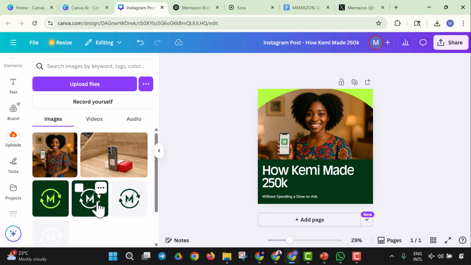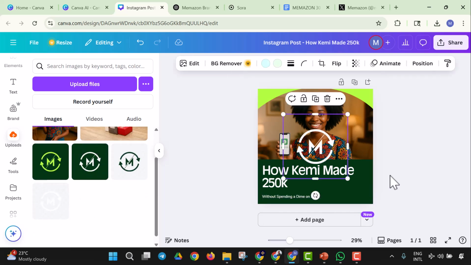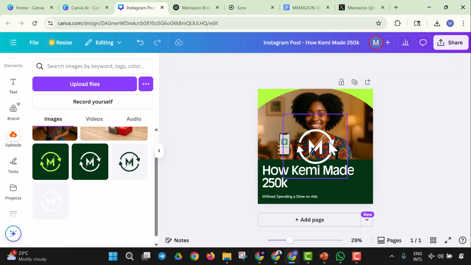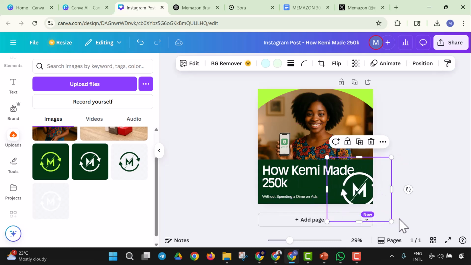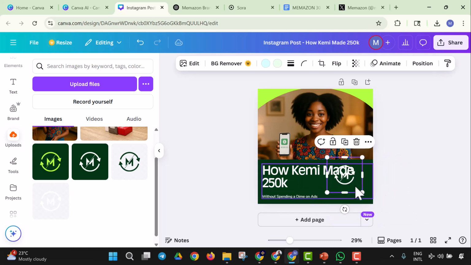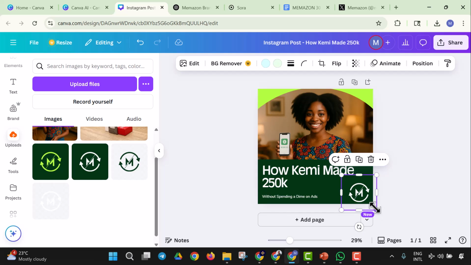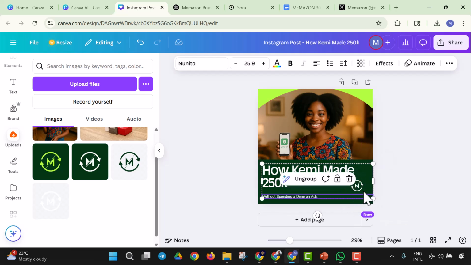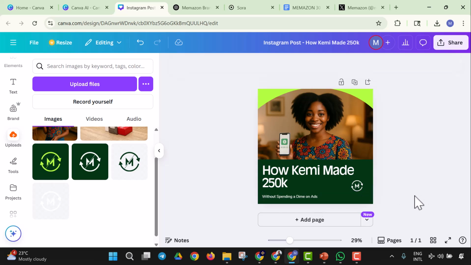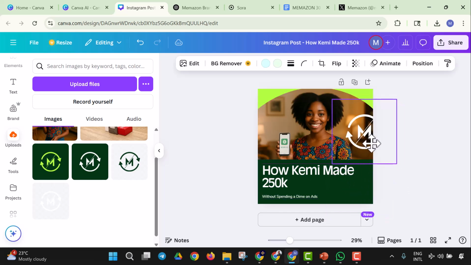We have the white color, so let's bring in the white color logo, and you could just slam this somewhere here. And we're going to make sure it's good.